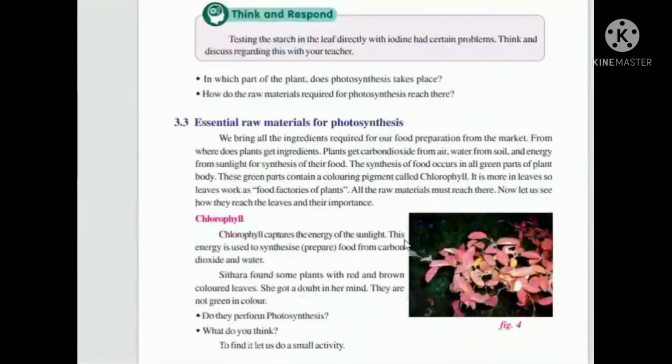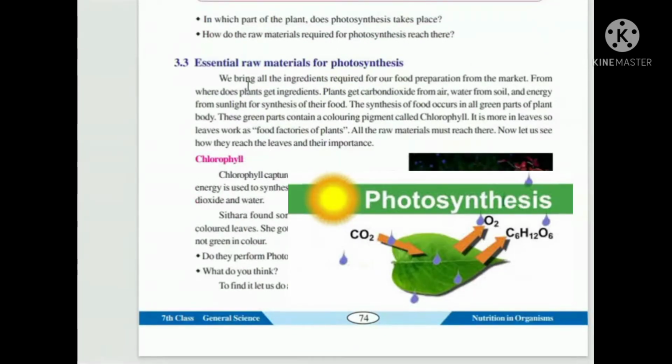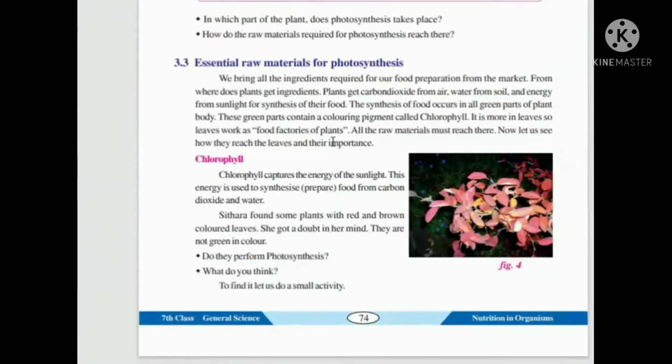This is about photosynthesis which is happening in the plants. Here is the photosynthesis mechanism in a leaf. Just see. Some plants have leaves of other colors.